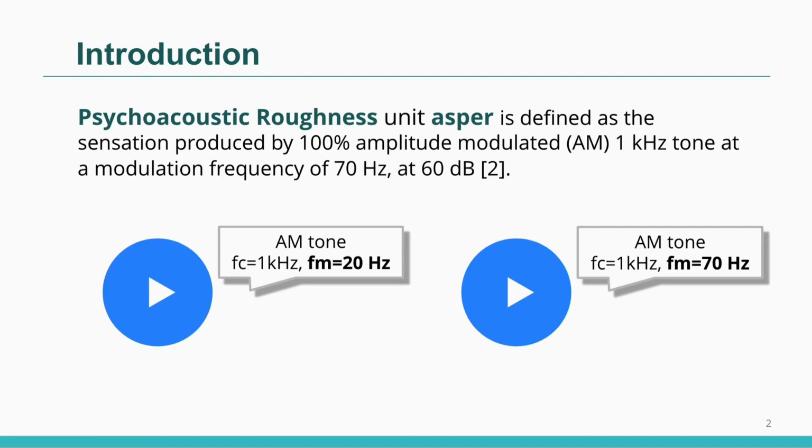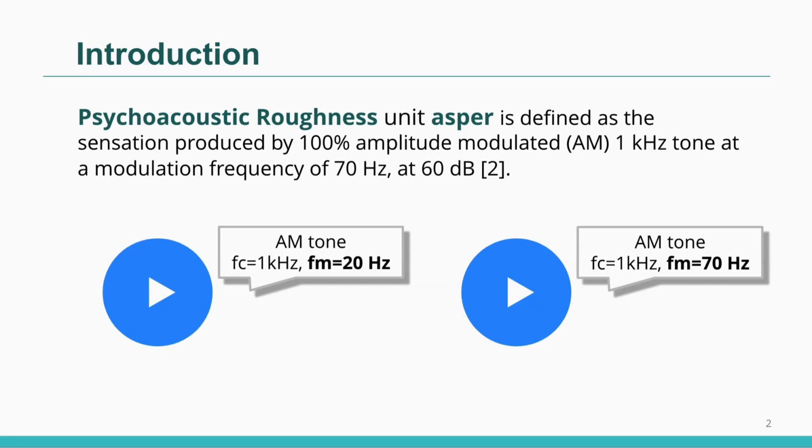Psychoacoustic roughness is a subjective value that expresses the sense of roughness of sound and is one of the sound quality evaluation indices, along with loudness, sharpness, and fluctuation strength. The roughness unit, asper, is defined as the sensation produced by a 100% amplitude modulated 1 kHz tone at a modulation frequency of 70 Hz at 60 dB.